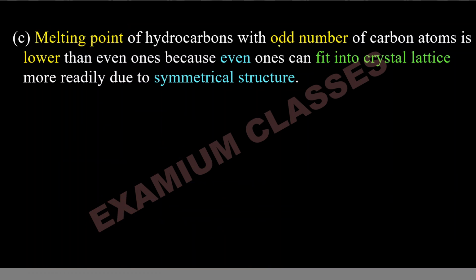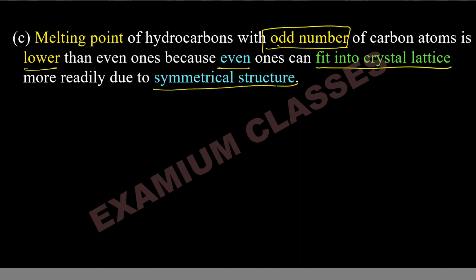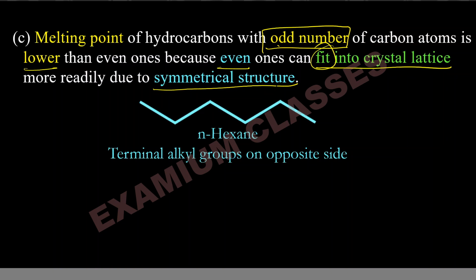Melting point of hydrocarbons with odd number of carbon atoms is lower than even ones, because even ones can fit into the crystal lattice more readily due to symmetrical structure. So remember, when I am talking about melting point, I will be talking about symmetrical structures, because they will fit perfectly or near to perfection into the crystal lattice. So n-hexane, hexane means 6 carbons, even numbered, means they are symmetrical. If they are symmetrical, they will fit into the crystal lattice perfectly. So they will have higher melting point.